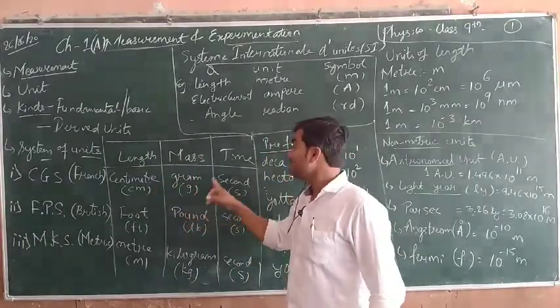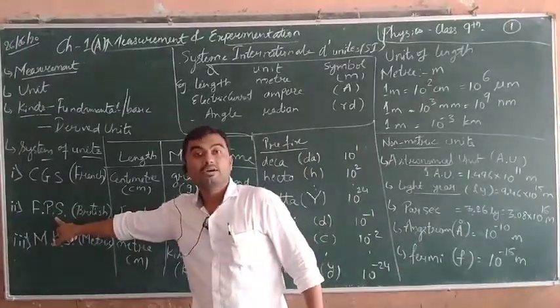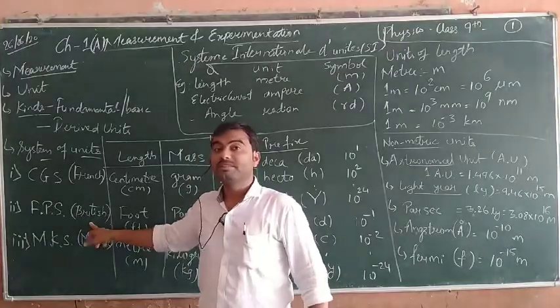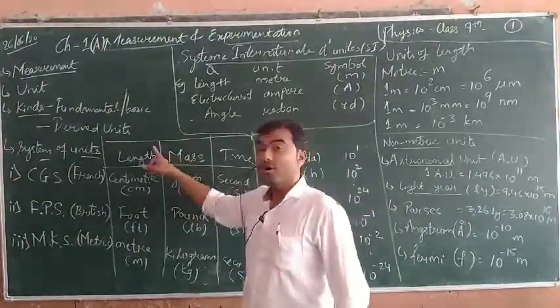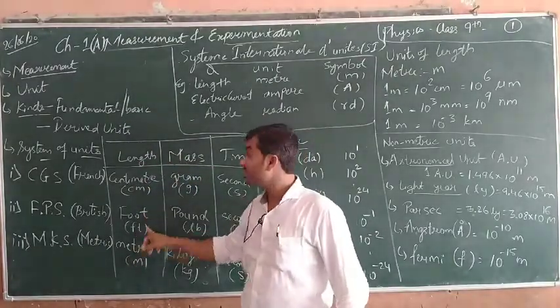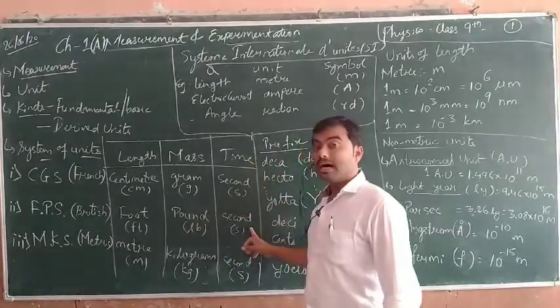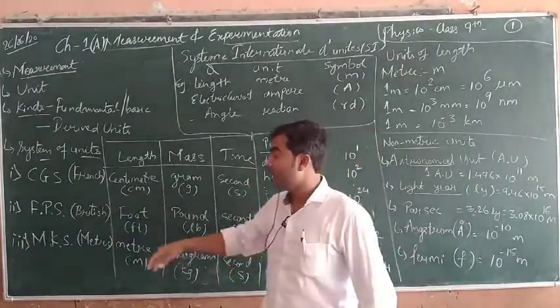Mass, gram, small g; time, second, small s. Second is the FPS, the foot pound system, that is given by the British. The foot pound system is being used in British countries. So here for length they are using foot, that is ft; mass, pound, denoted by lb; and time again second, which is constant everywhere, small s.